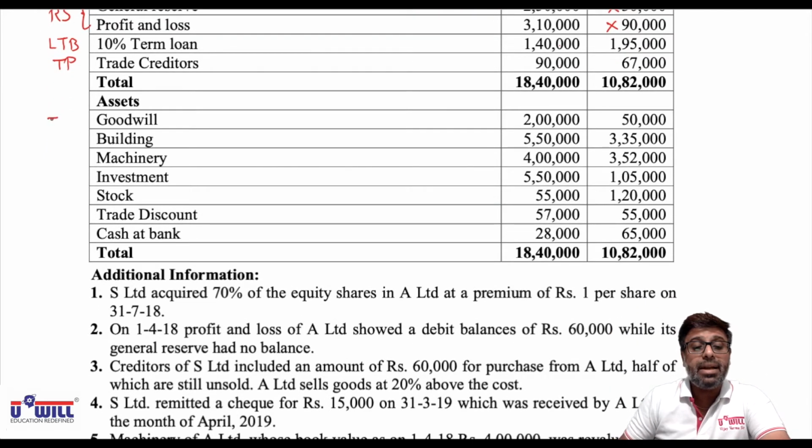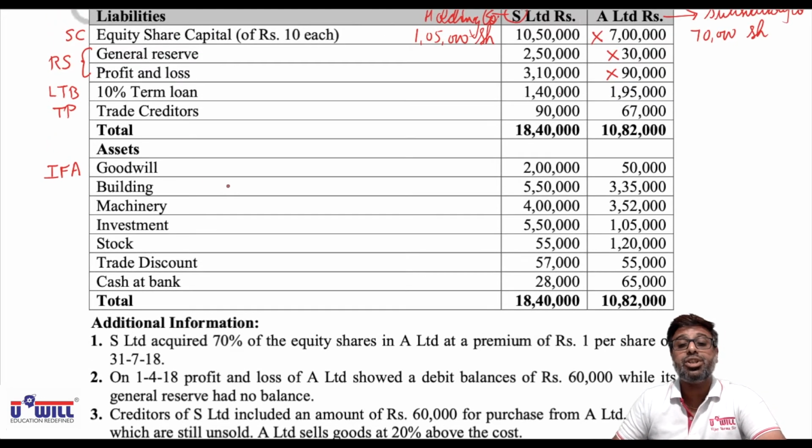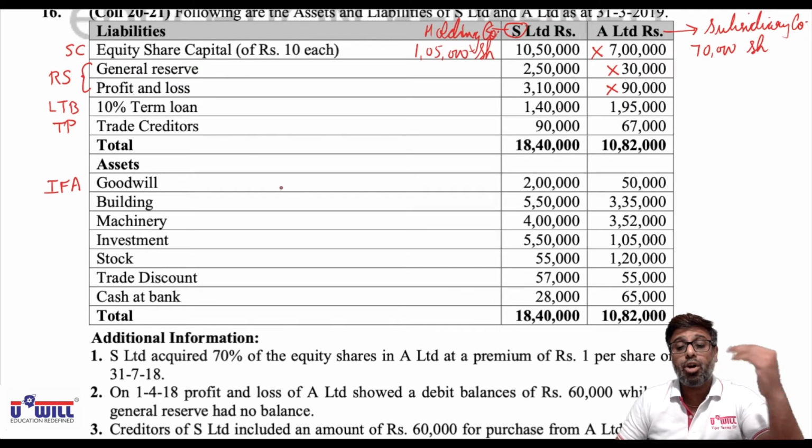Goodwill will come in intangible fixed asset. In the last question itself, I discussed 3 situations are possible. If we also get goodwill in our working note of control chart B, then it is added here.